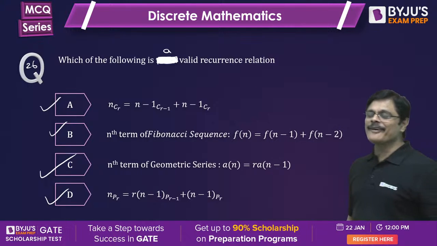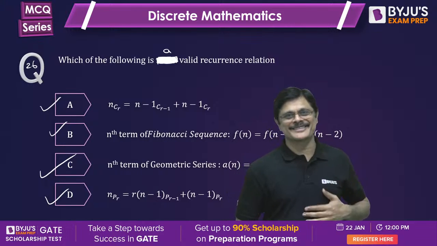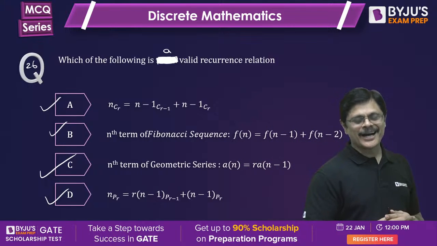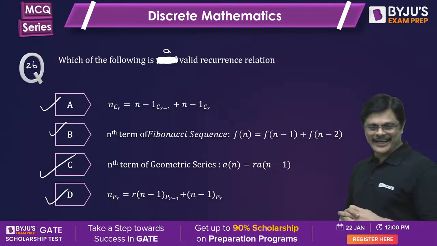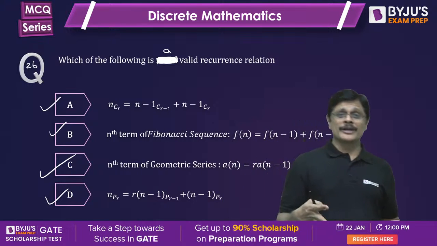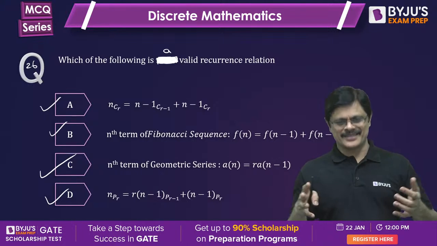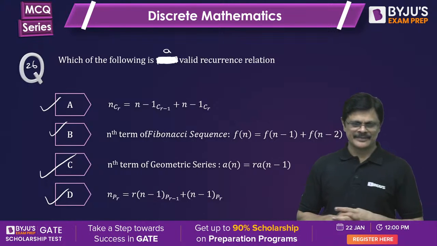If I said not valid, none of the options will come. I do not have an option for this. That's why I changed the question. All are valid recurrence relations, sir. Of course, if you want to clearly say, you have to give the base condition and all. I'm just talking about the recurrence, my dear friends. Am I clear?